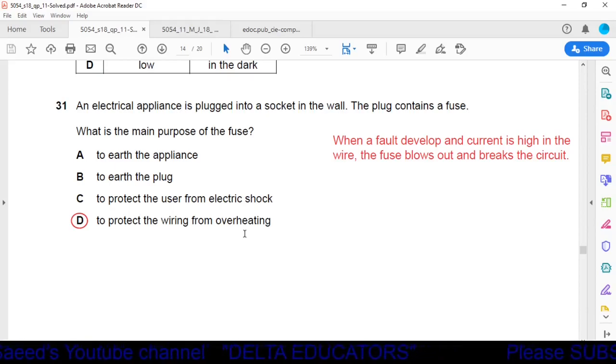Okay, what is the purpose of a fuse? When a fault develops and current is high in the wire, the fuse blows out and breaks the circuit. So option D is the correct option, to protect the wiring from overheating.